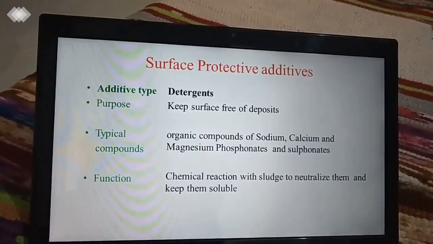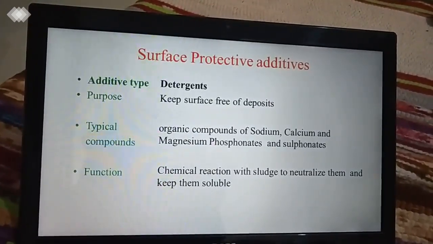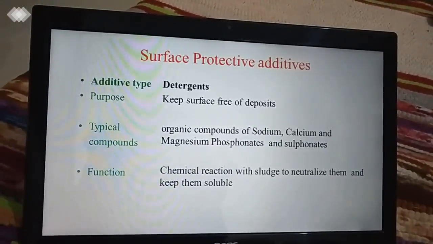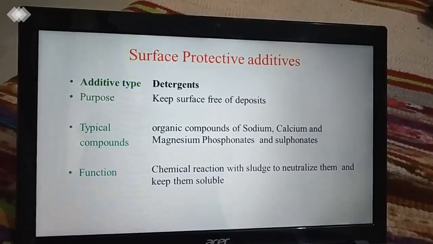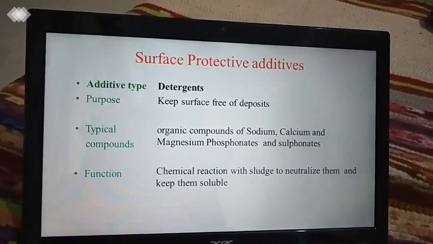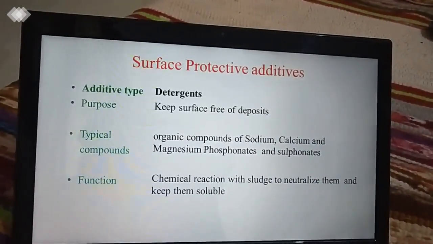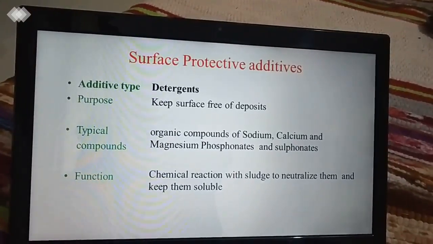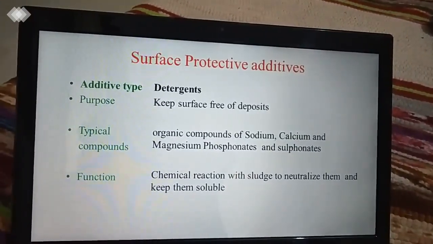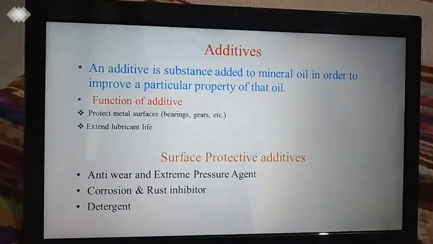Typical compounds of detergents are organic compounds of sodium, calcium and magnesium phosphonates and sulfonates. Also, polymer compounds are mostly used as detergents for low temperature conditions. As we know, the function of detergent is a chemical reaction with sludge to neutralize it and keep it soluble. So the surface must be deposit free.